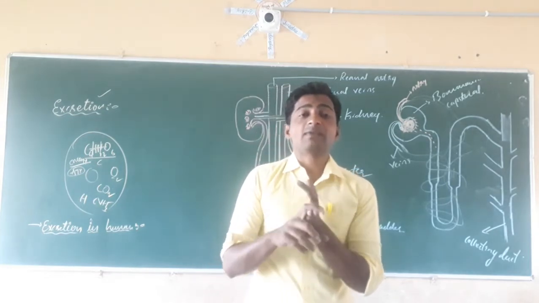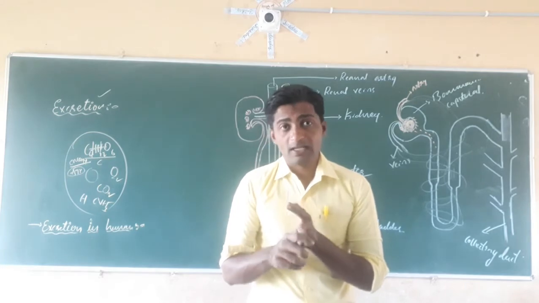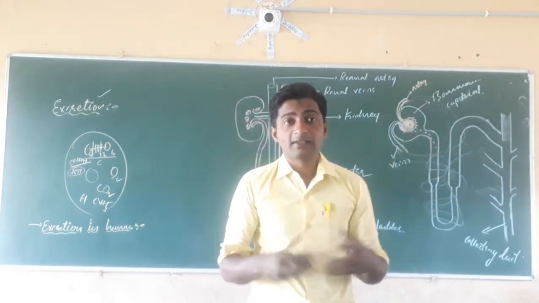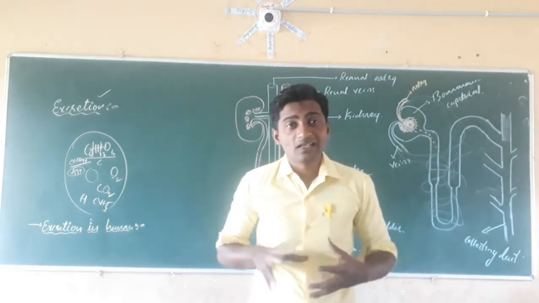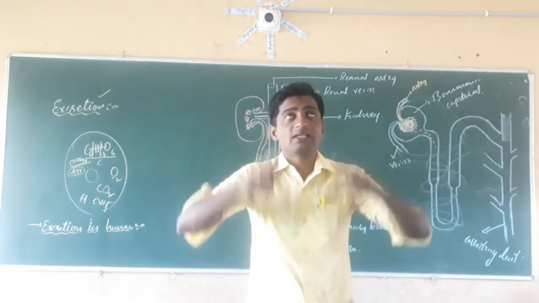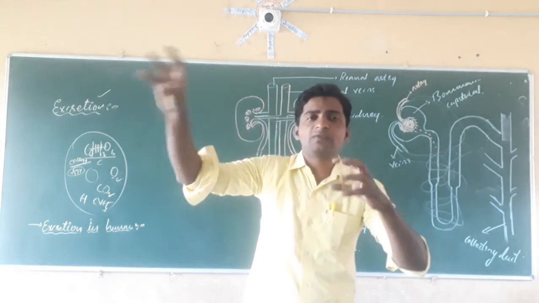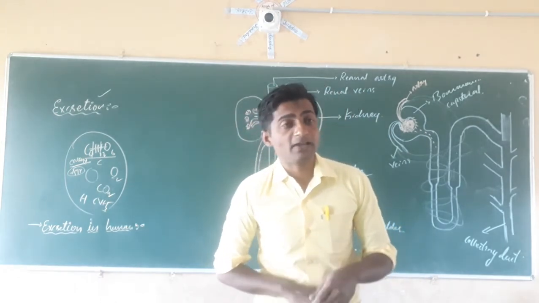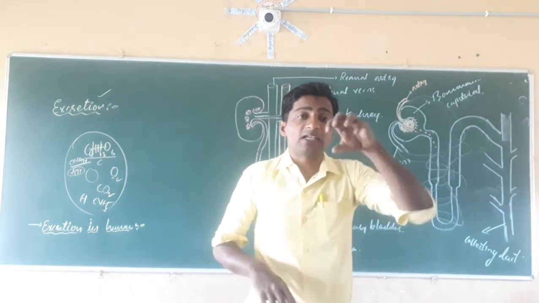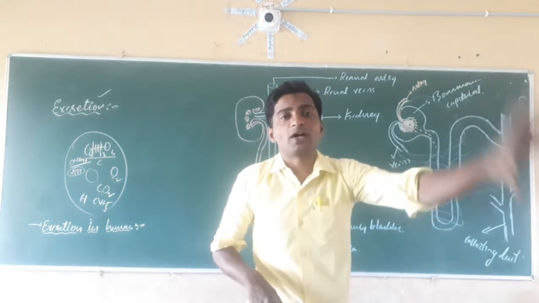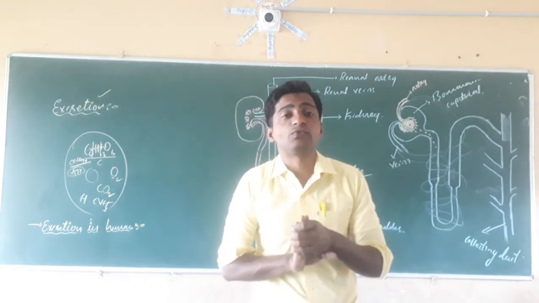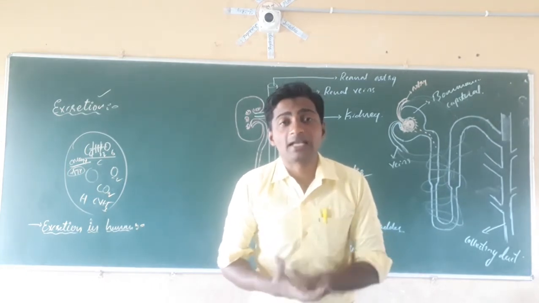The other way is resins, that is, gum and resins are produced in plants. Whatever nitrogenous waste is there will be produced in the form of resins. And in some plants, the nitrogenous waste is removed through the roots into the soil. These are the four to five ways by which plants excrete their nitrogenous waste.